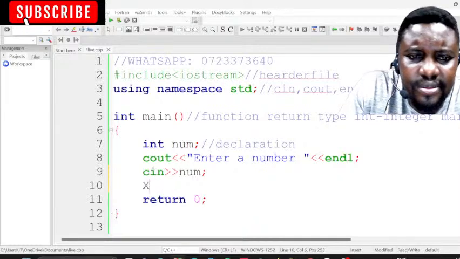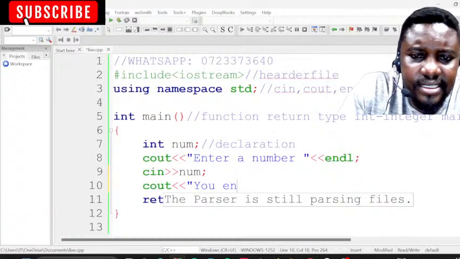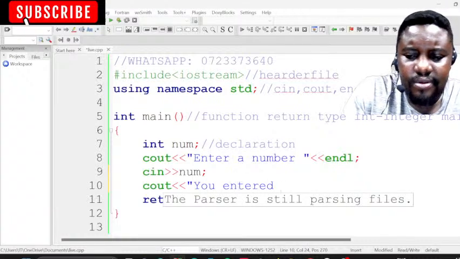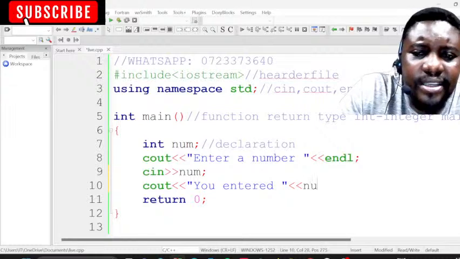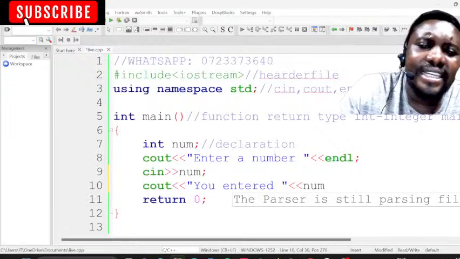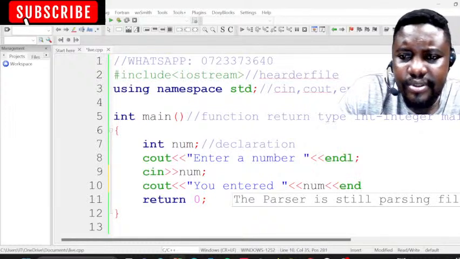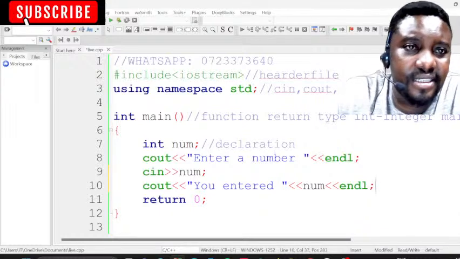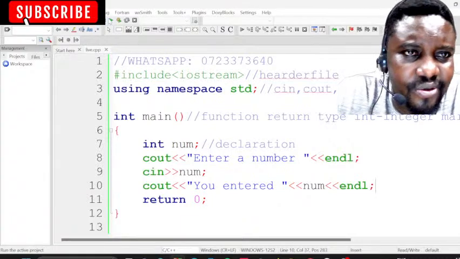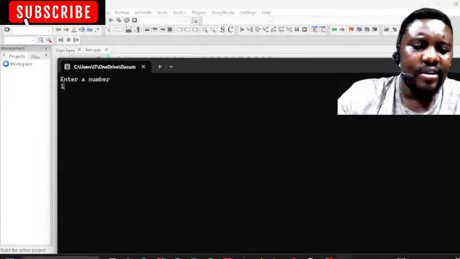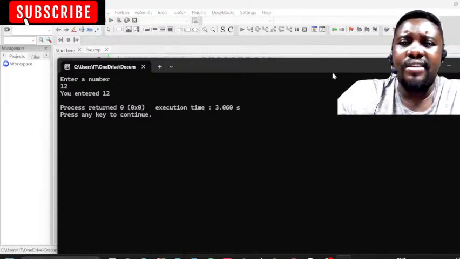I can use a cout. I can say cout, you entered, for example. I will put double quotation marks, because now we have declared the number. The computer now knows this number, so we can just say the number. You don't have to write it inside the double quotation marks. Then if you want to put an end line, you can have your end line, or you can just put a semicolon. I already added the end line. So I'm going to build my code because I made changes, then I'm going to run it. I'm going to enter number 12. You entered 12. Now it's telling you what you did.